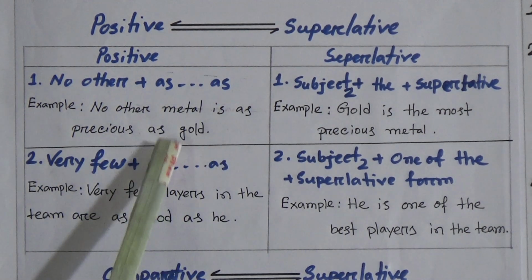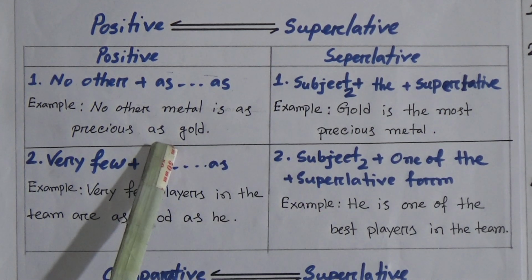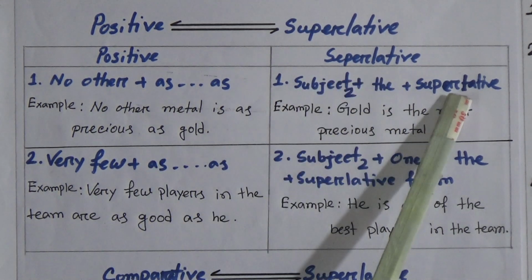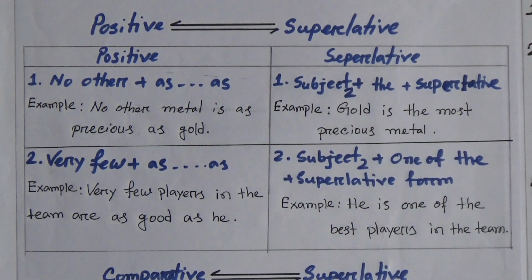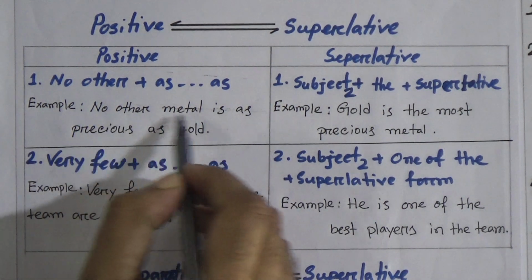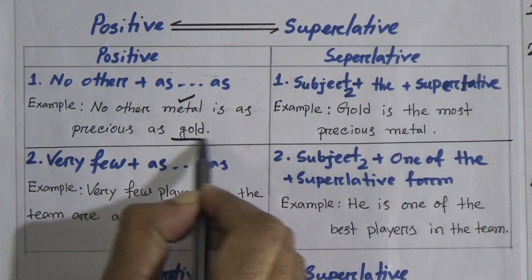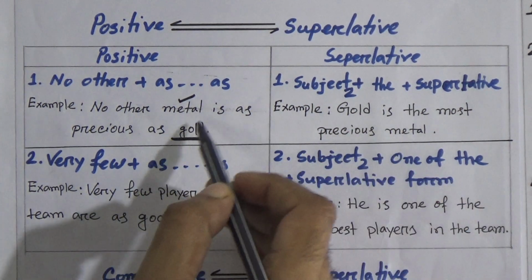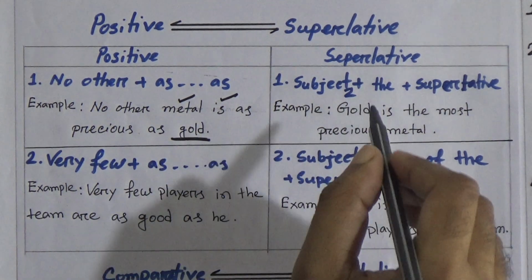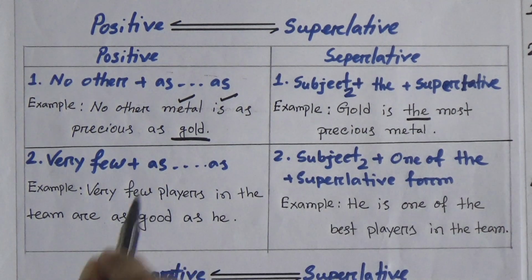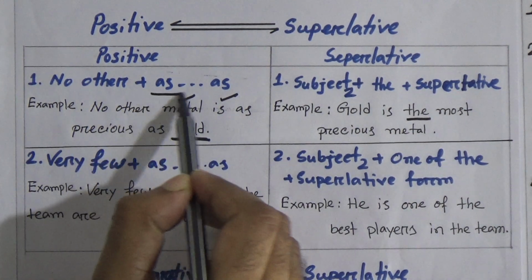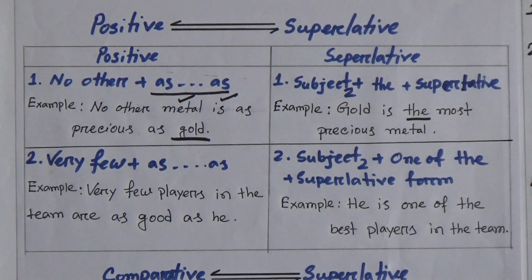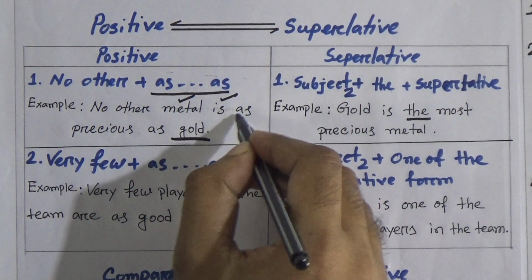For this kind of sentence, if we want to transform into superlative, at first look at the structure. At first we will take the second subject. Look here, the second subject of the sentence: no other metal. Metal is the first subject, the second subject is gold. So we will take gold, then obviously we will take the verb of the sentence, the verb is. Then we will take an article, the. You know that if you find as dot dot as, to transform it into superlative or comparative, you have to omit this part. So we will omit as dot dot as.